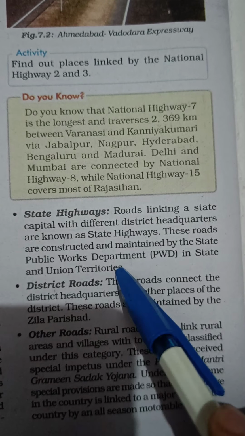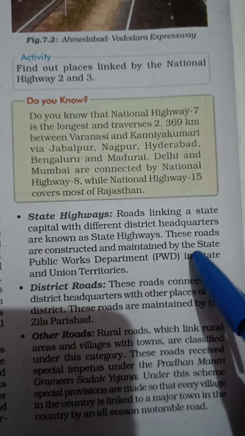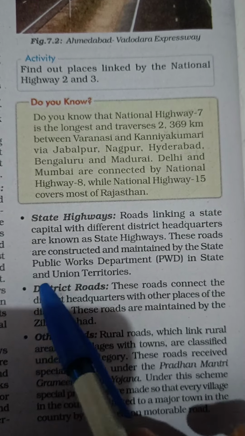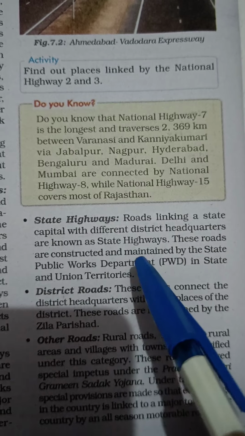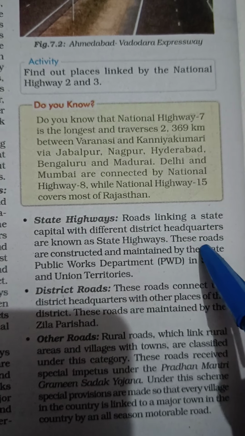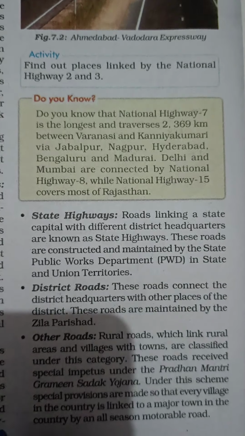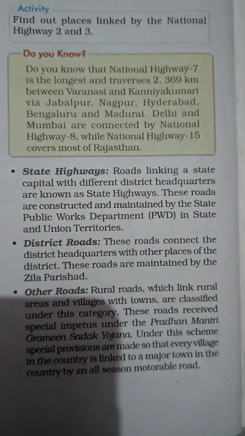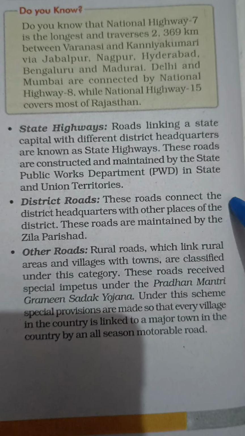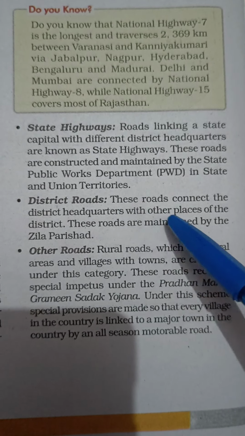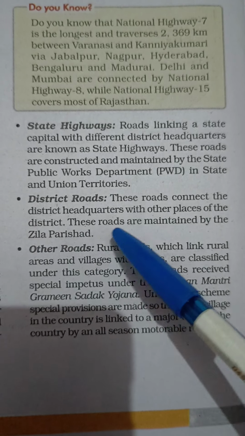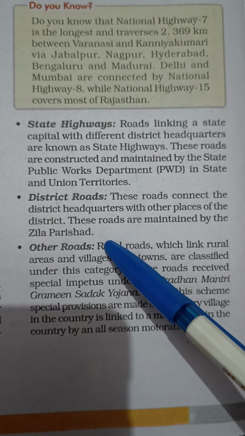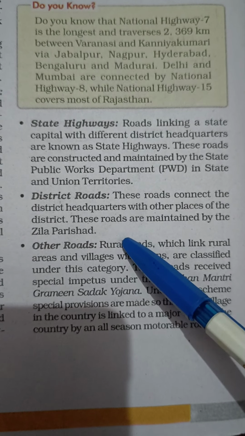These roads are constructed and maintained by the state authority, which is also known as the State Public Works Department in the states and the union territories. Your 8 union territories and your 28 states. Also, we have district roads. These roads connect the district headquarters with other places of the district. These roads are maintained by the Zilla Parishad. Again, it's important and it's simple to understand this.